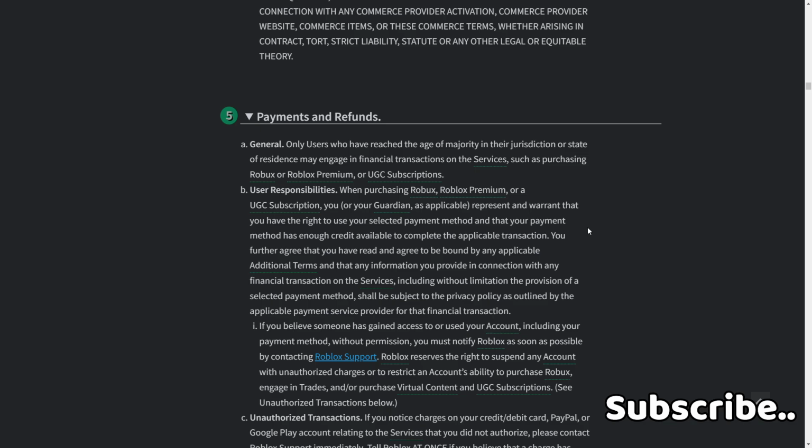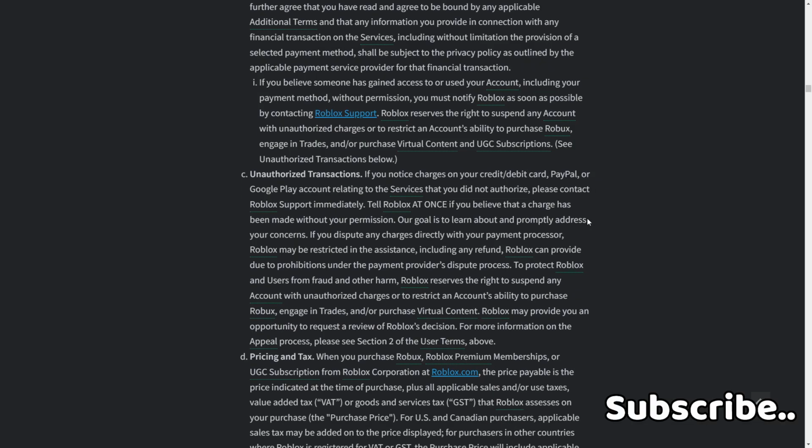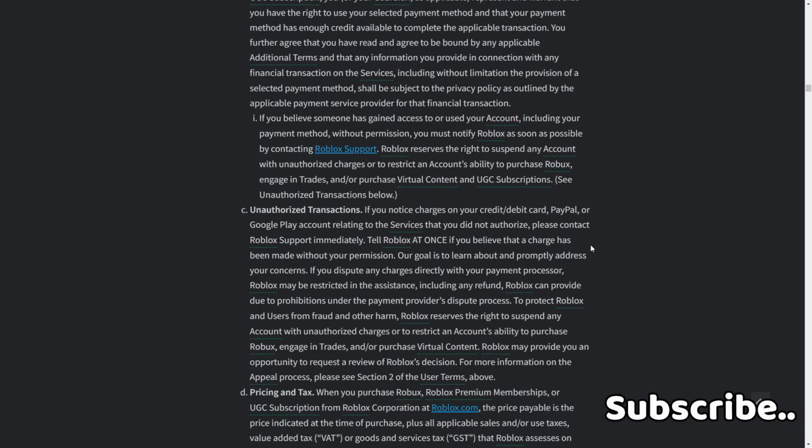Roblox reserves the right to suspend any account with unauthorized charges or to restrict an account's ability to purchase Robux, engage in trades and/or purchase virtual content and UGC subscriptions. See unauthorized transactions below. C. Unauthorized transactions. If you notice charges on your credit/debit card, PayPal, or Google Pay account relating to the services that you did not authorize, please contact Roblox support immediately. Tell Roblox at once if you believe that a charge has been made without your permission. Our goal is to learn about and promptly address your concerns.